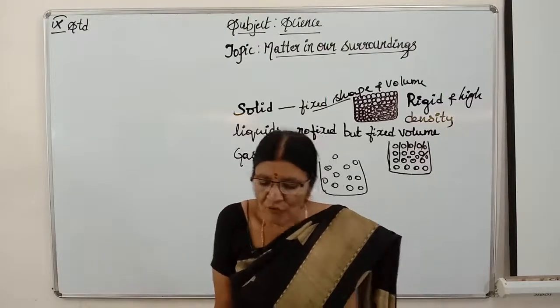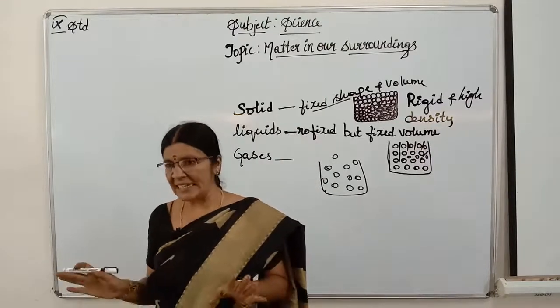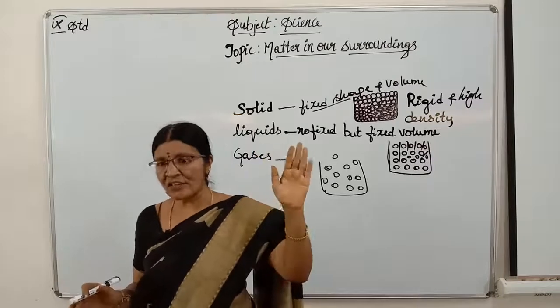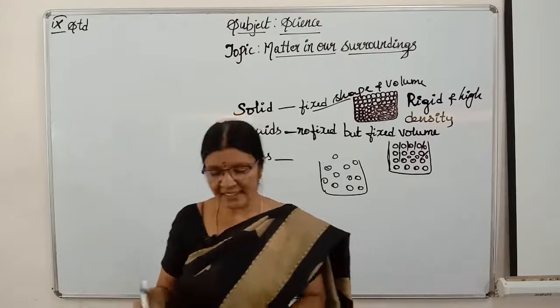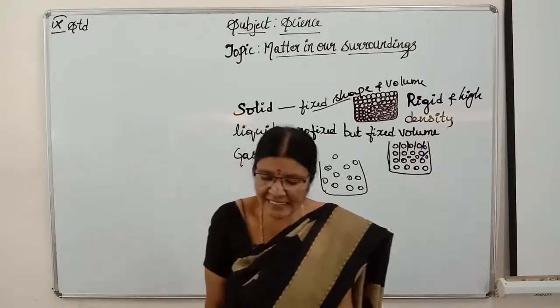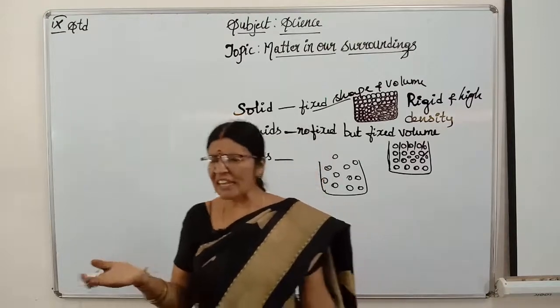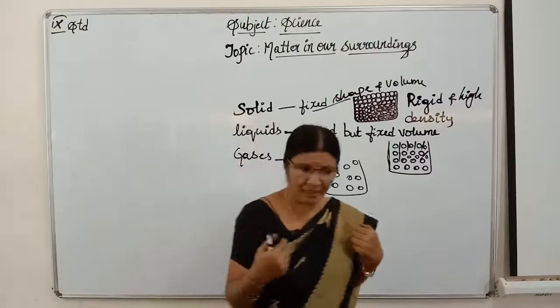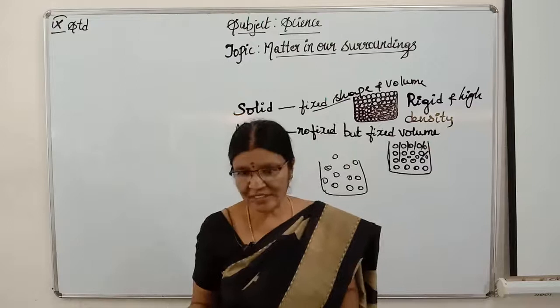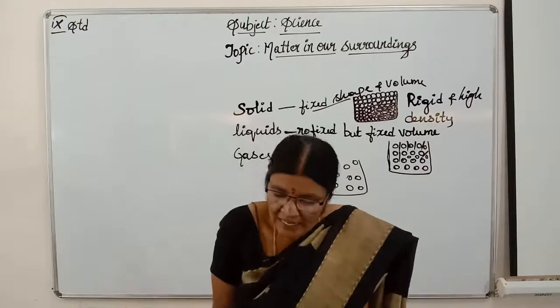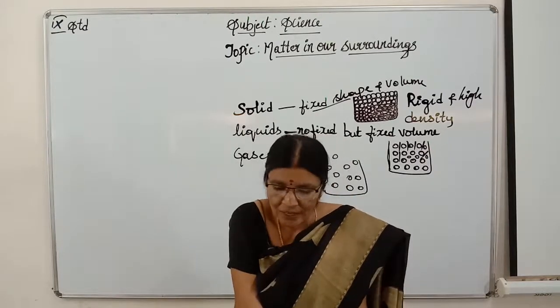They have very least density, whereas in solids we have high density, in liquids moderate density, in gases very low density, least density. Means they are very light in nature, they are not heavy. Density means, children, weight. Isn't it, children? So they are very light in nature.